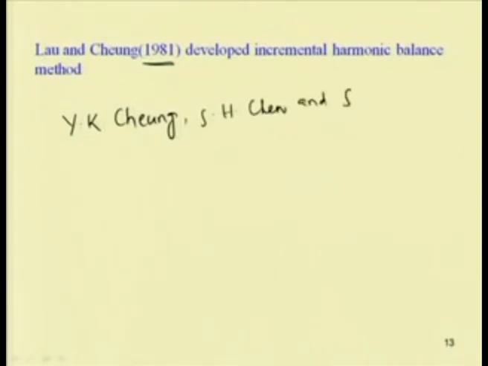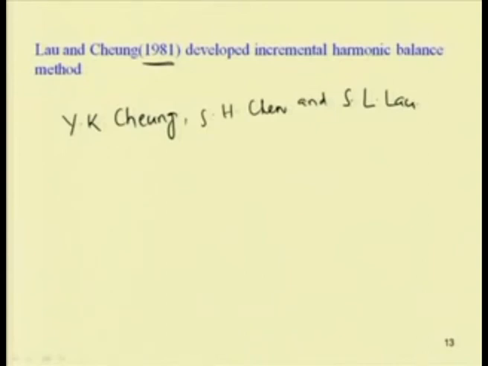So the first paper is by Liu and Chang, which was published in 1981, I already told. The other paper one can check is by Y.K. Cheung, S.H. Chen and S.L. Lau.